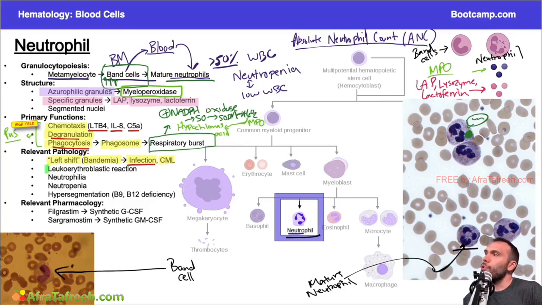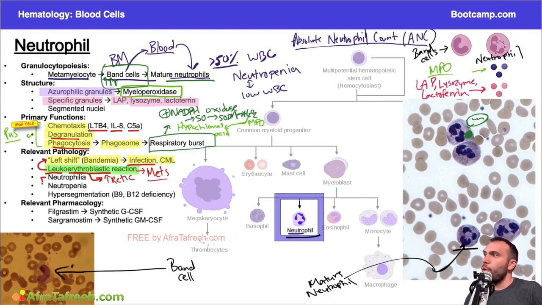Now, there's also the leukoerythroblastic reaction. Let's just break this word down. We're going to start back here. So blastic refers to the immature forms of white blood cells and red blood cells, right? So if we have a left shift with a very high number of reticulocytes, or potentially some other form of red blood cell, it could be erythroblasts, could be another form of white blood cell, could be a metamyelocyte, right? In other words, we have immature forms of these cells being released into the blood. And this is also a significant finding. It could be related to things like metastasis. And like I said, we're going to talk about this as we go through this video series.